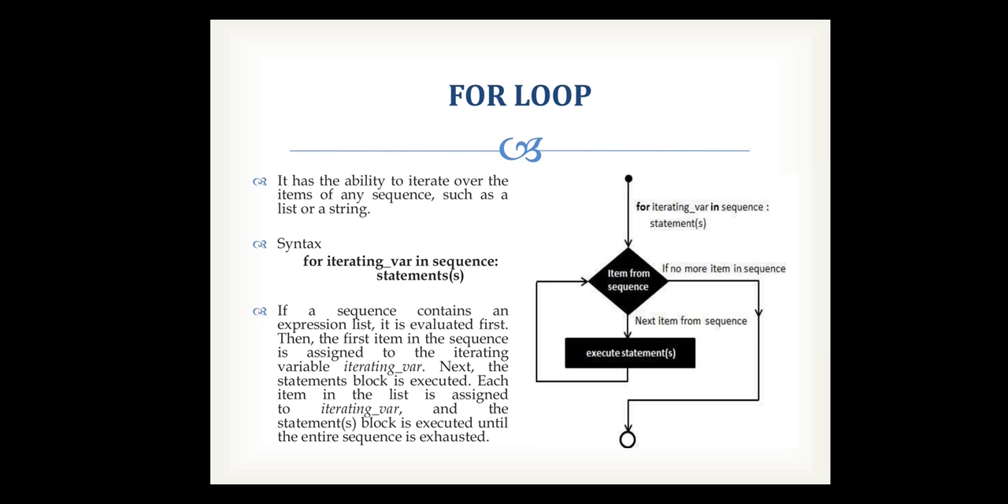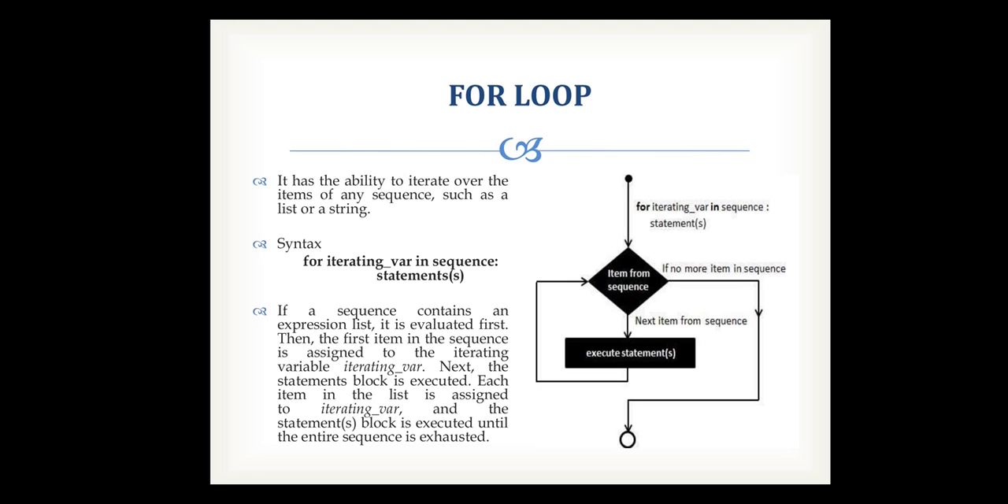Okay. Next is the for loop. It has the ability to iterate over the items of any sequence, such as a list or a string. For example, the syntax of the for loop is: for iterating_var. Here you have to specify the variable name, and also use the in keyword. After that you have to specify the sequence from which you iterate the values. After that you specify the statements which you want to perform in the for loop.